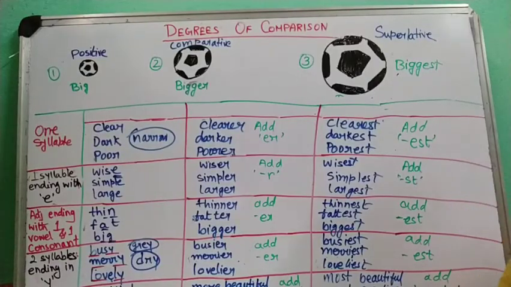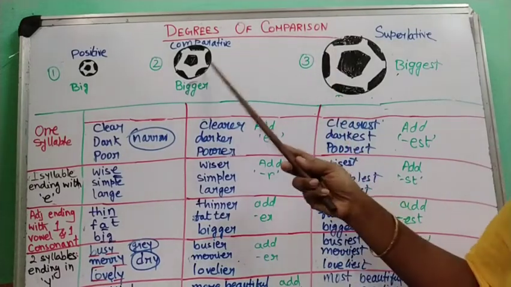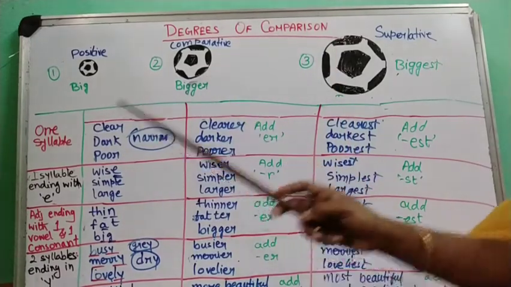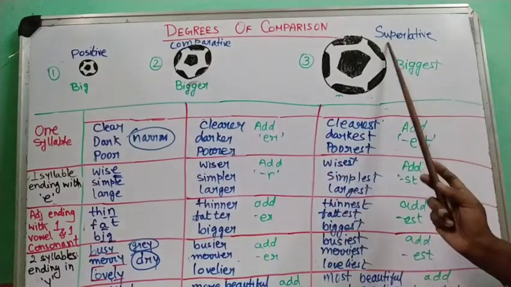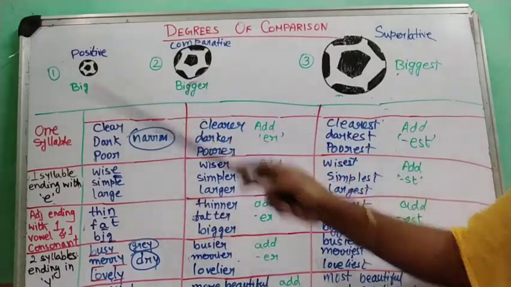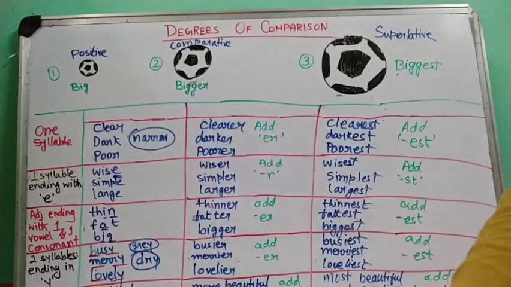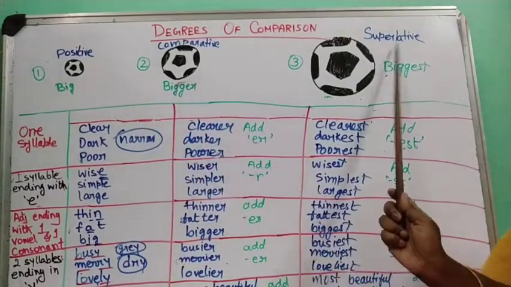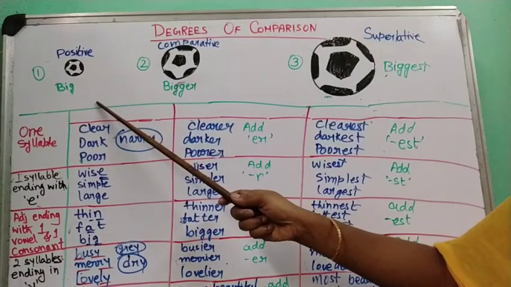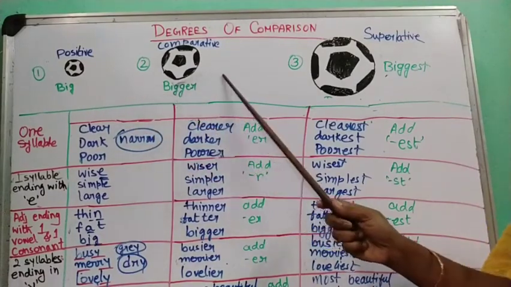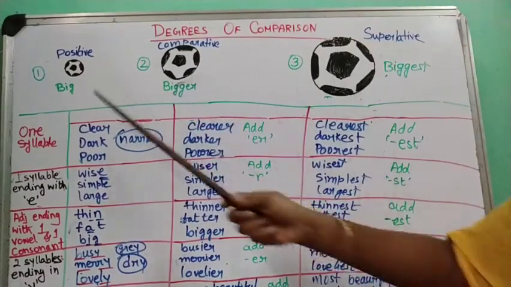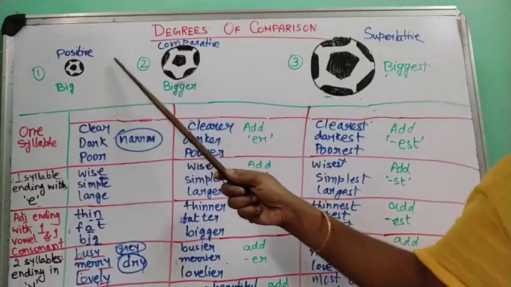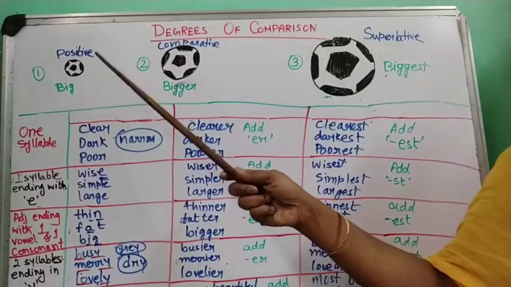Now, as the name suggests, it is about comparing things, comparing adjectives. Now see, here I have drawn three balls. When I say big, it means a big ball. This is a big ball. This is a little bigger than this, and this one is the biggest of all the three. Now when I am talking about only one thing, then it is big.